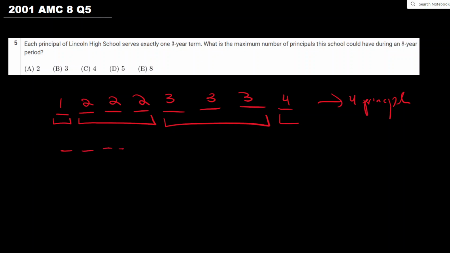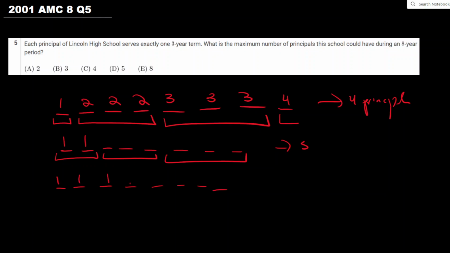Another way is if we had these 2 years occupied by 1, 2, 3. This way we have only 3. And if we had this first one occupied by 3, it would still be only 3, which means that our maximized version is when it's 4.